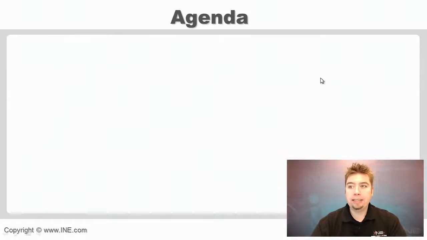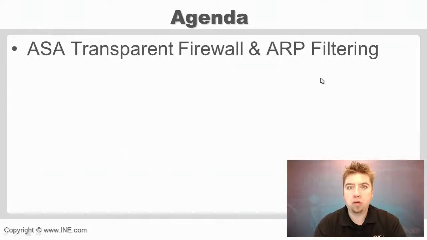In our next section, we're going to continue the discussion of the ASA transparent firewall and look at the ARP filtering features that it supports for the ARP inspection, where we talked about the different types of traffic that the transparent firewall allows, which is going to be your normal inspected traffic like TCP and UDP, and then the exceptions based on a specific format of layer 2 MAC addresses like the broadcast or multicast, the spanning tree, and then also the address resolution protocol.